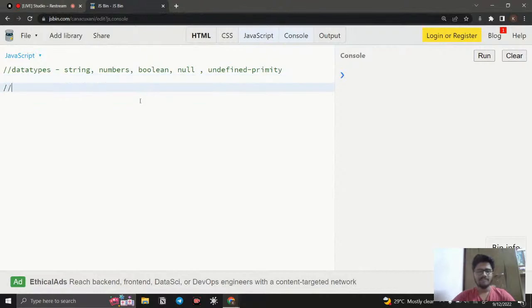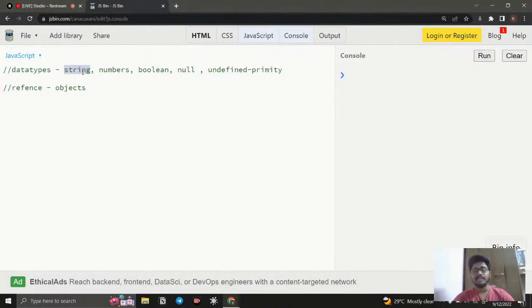And we have something called reference data types. In reference data types, we have objects, and we have functions, arrays, all those things. Everything is an object. So what is the difference between primitive data types and reference data types? In primitive data types, we can store only one value.